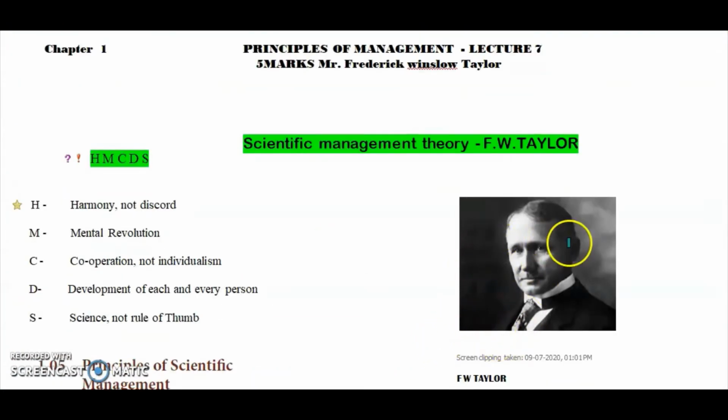He is F.W. Taylor. He wrote Scientific Management Theory. So what is Scientific Management Theory? In the early 1900s, large industrial organizations came into existence, but only a few management tools were available. This made F.W. Taylor propound this Scientific Management Theory. He made this theory after his experiments with African and South American slaves employed in coal fields in England.